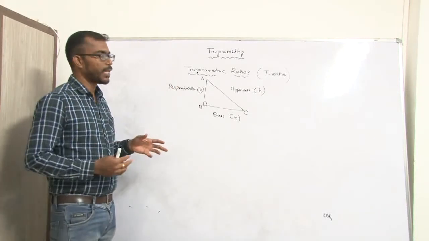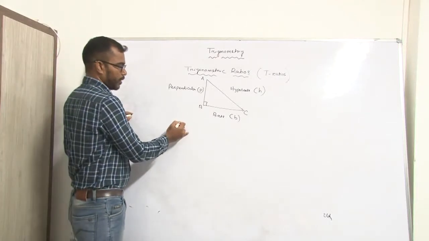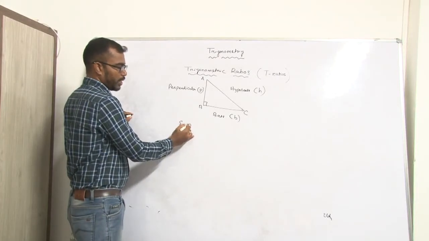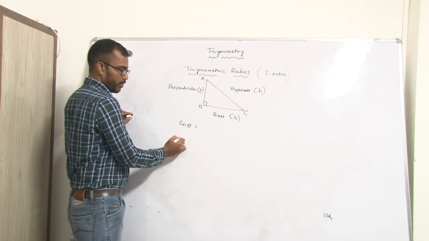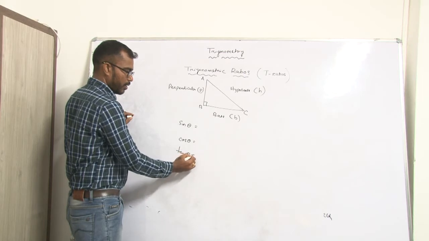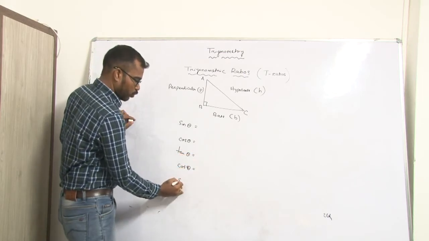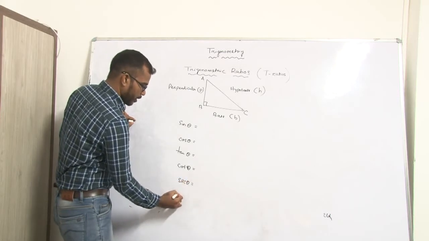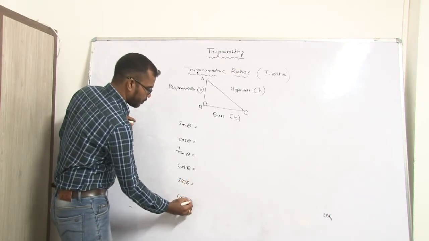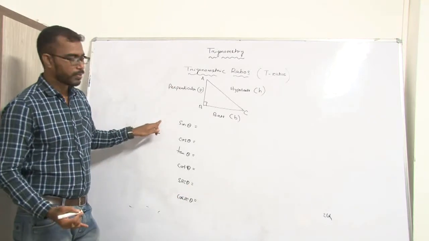As we know, in class 10 there are 6 ratios: sin theta, cos theta, tan theta, cot theta, sec theta and cosec theta. These are the 6 trigonometry ratios.